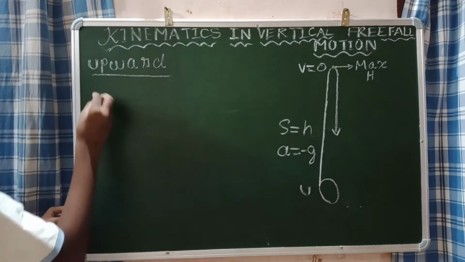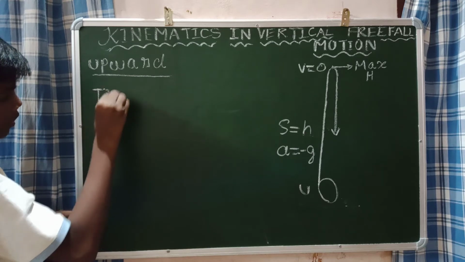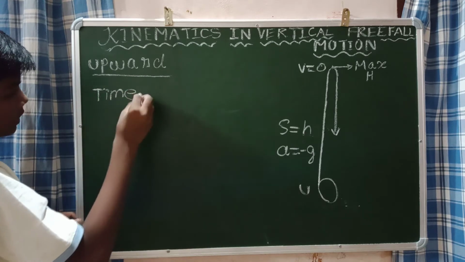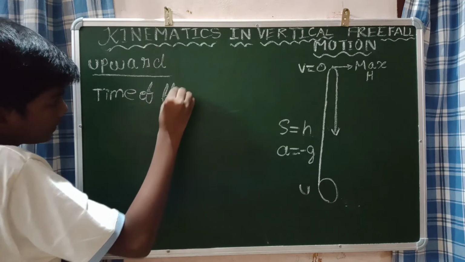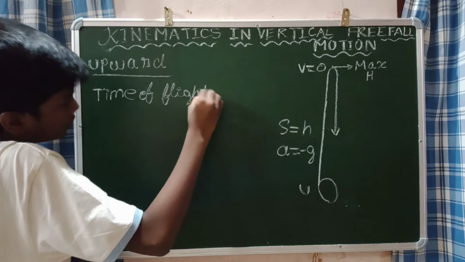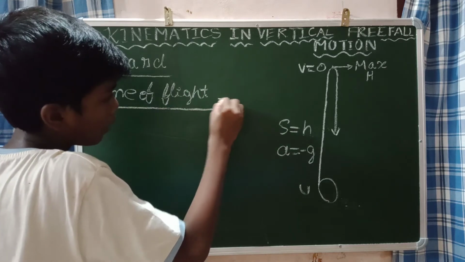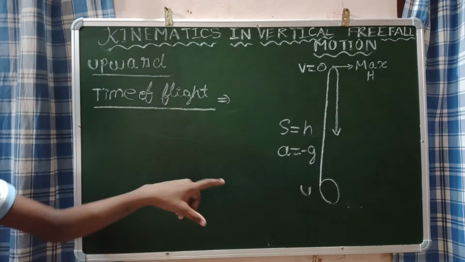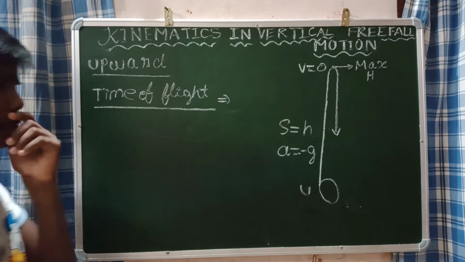The time taken by the particle to cover the entire motion is called the time of flight. So how will you derive this time of flight?